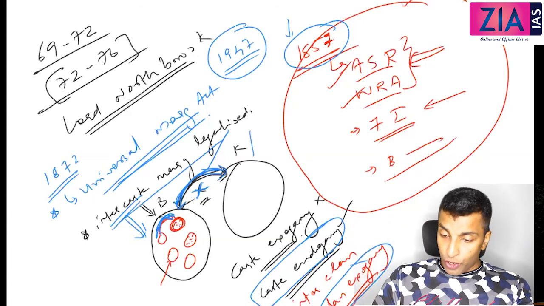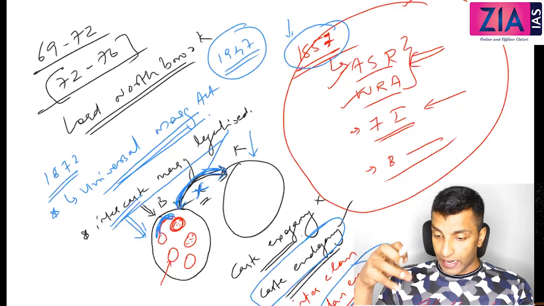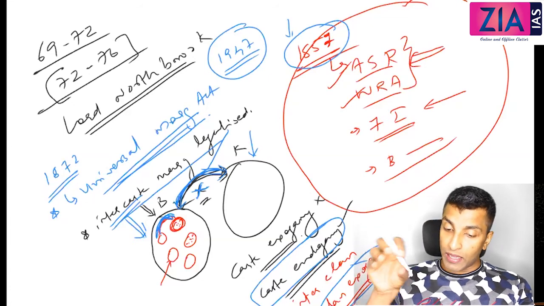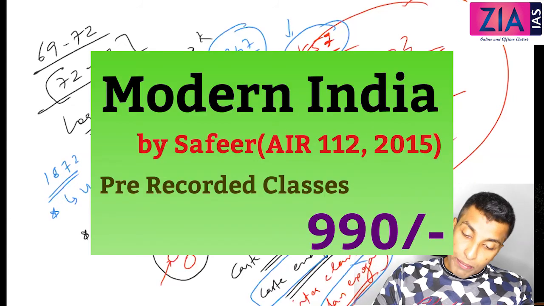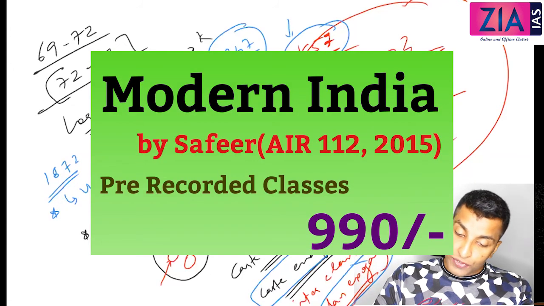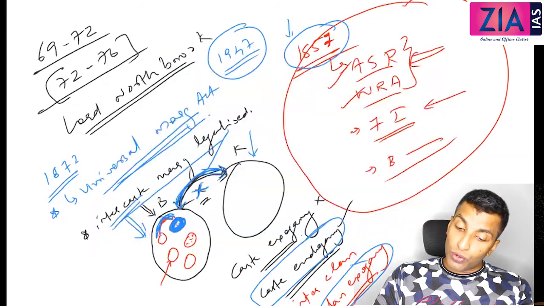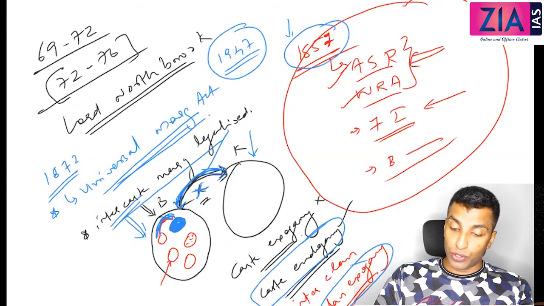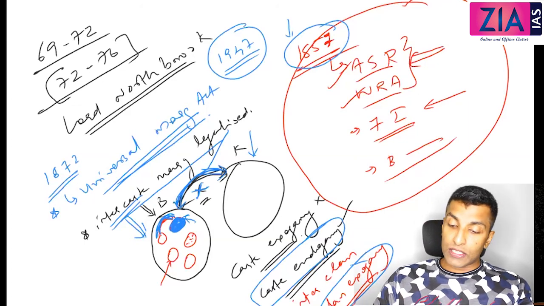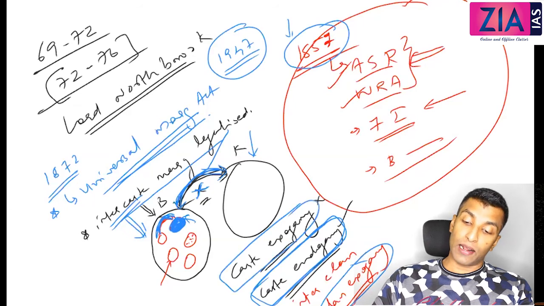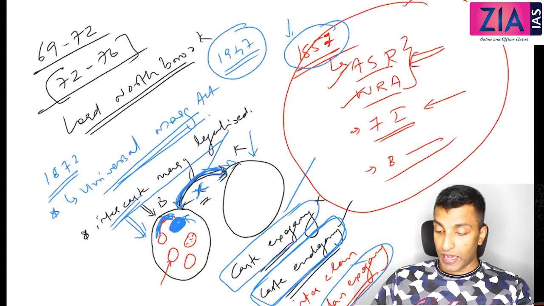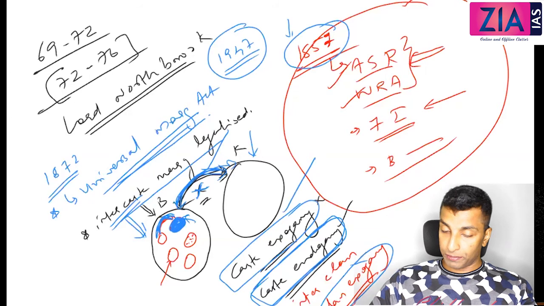Caste endogamy means marry within caste. Clan exogamy means marry outside the clan, because in the clan all the members are descendants of the same ancestor, so you all are related one way or the other. So you should not marry from here. You should marry from outside. So this was the marriage rule, and now caste exogamy is allowed. That is what it means when intercaste marriage got permitted. So that is the first point.